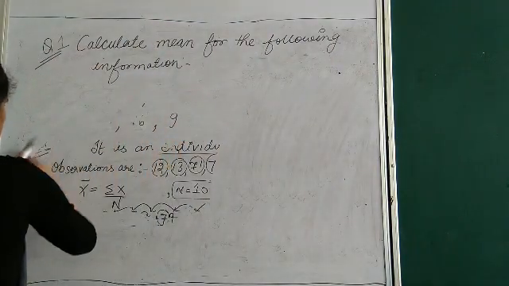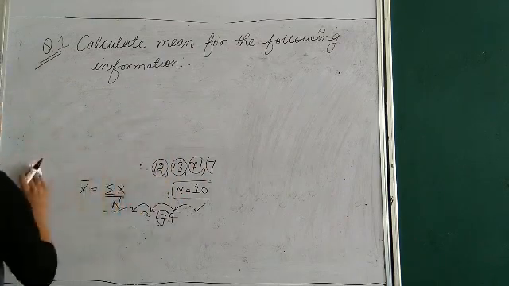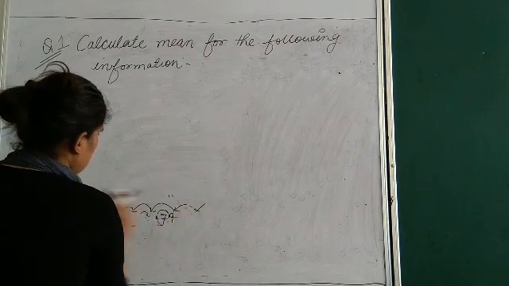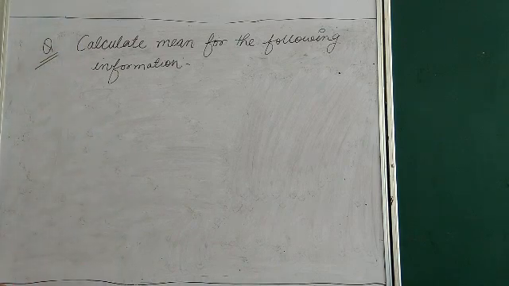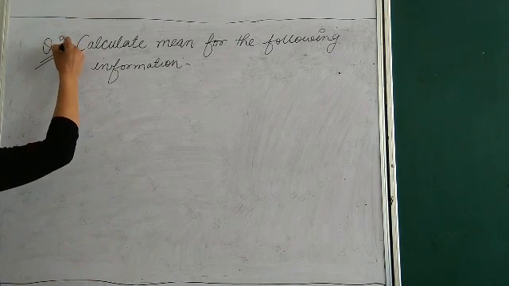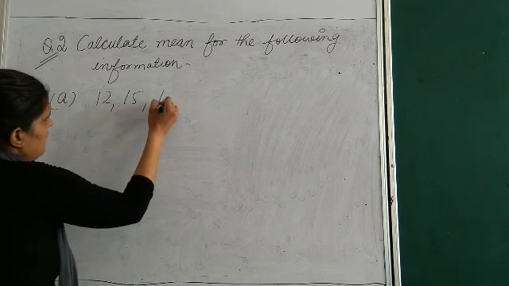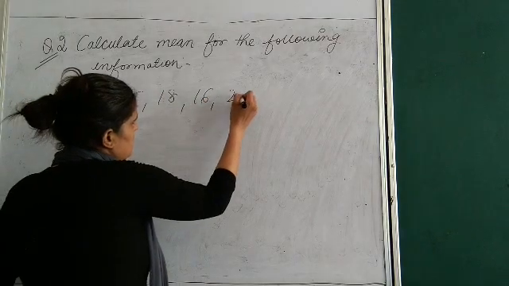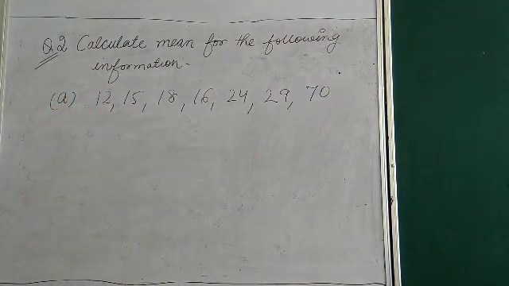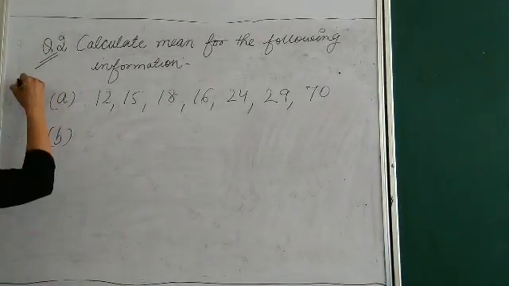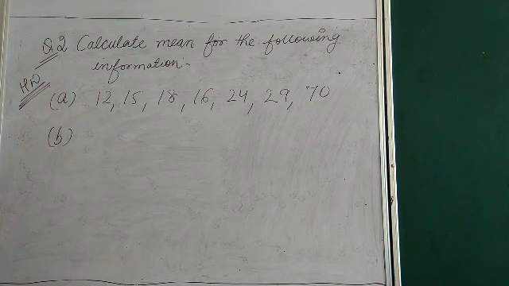So now I am giving you a bit of homework. And what is your homework? Your homework is your second question. That question has an A part: 12, 15, 18, 16, 24, 29, 70. That is your B part. This question 2 is your homework. You have to do it yourself.